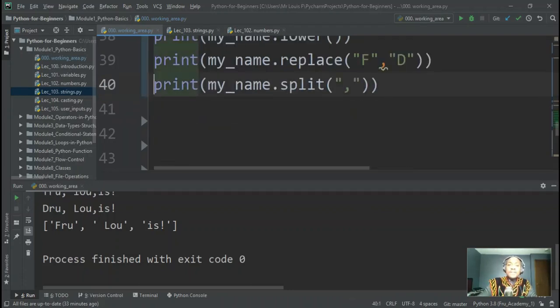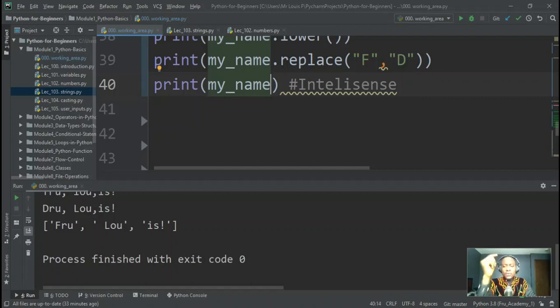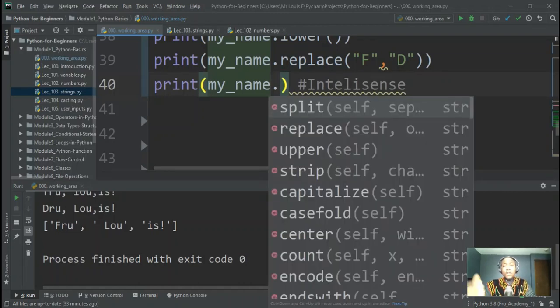The beauty of it is, and this is why working with an IDE like PyCharm is very powerful, it has something called IntelliSense. It can suggest functions for you automatically. If I don't know what function to use, and you're just trying to see what functions are available for working with a string, just come to that string variable name and type a dot, because when you use a dot, you're trying to call a function.